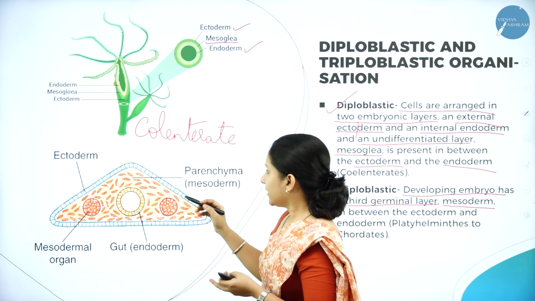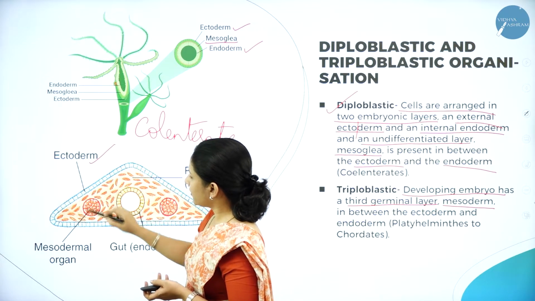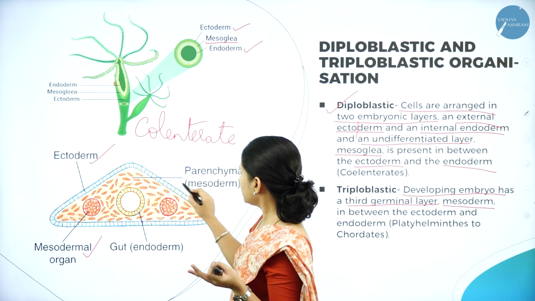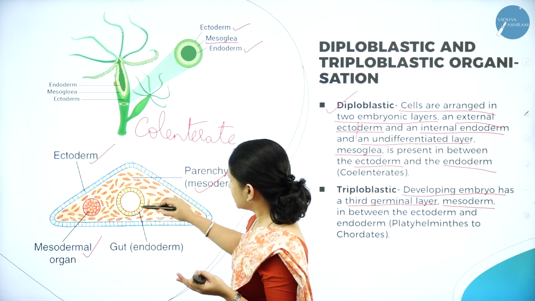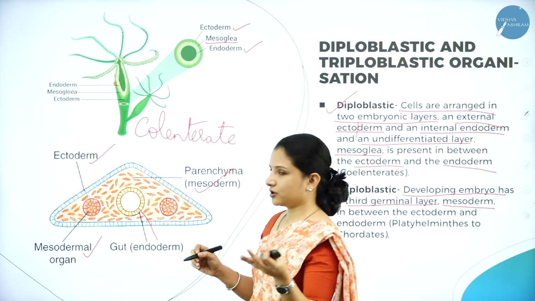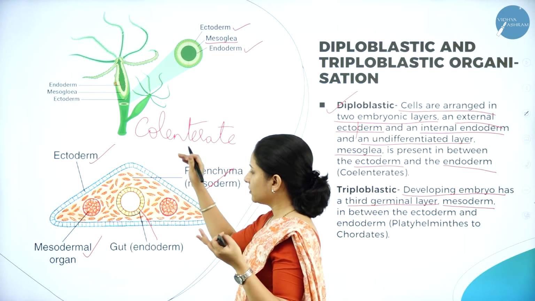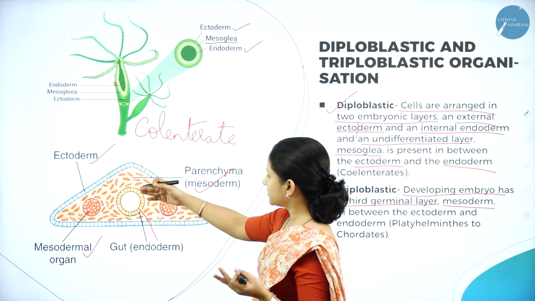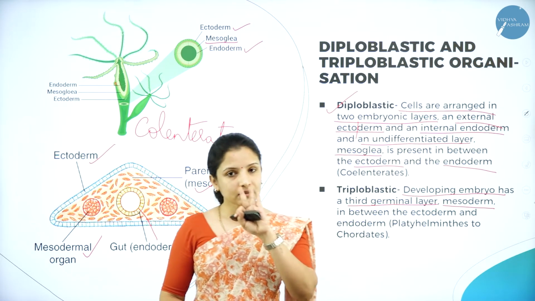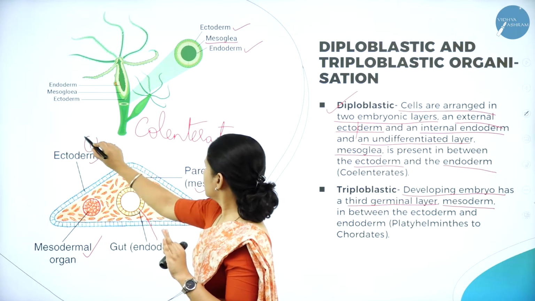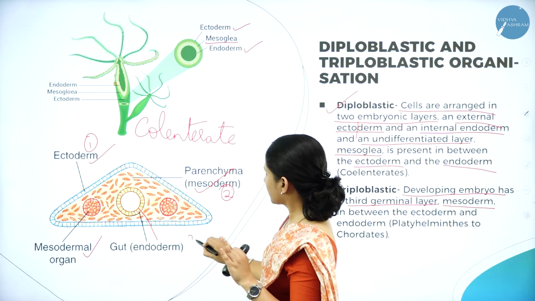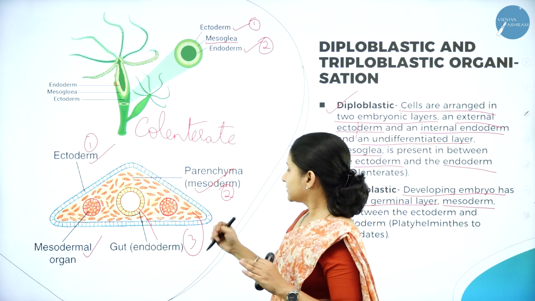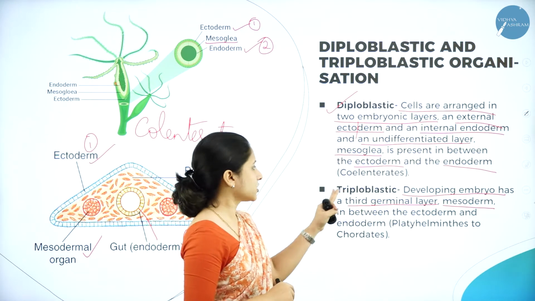Okay. So here they have the ectoderm, which is the outer layer. Then they have the mesoderm, it is the middle layer. Then it has the endoderm, inner to the mesoderm. So outer ectoderm, inner to the ectoderm is the mesoderm, then more inner towards the inside of the mesoderm is the endoderm. So there are 3 layers, 1, 2 and 3. Here only 2 layers are there, 1 and 2. So here since 3 layers are there, it is called as triploblastic.